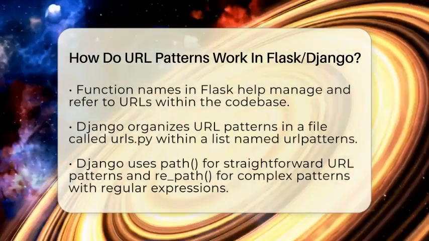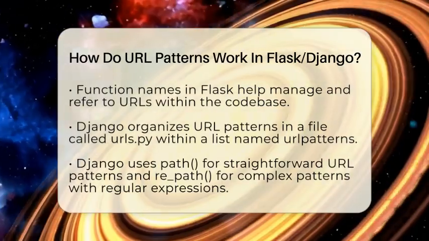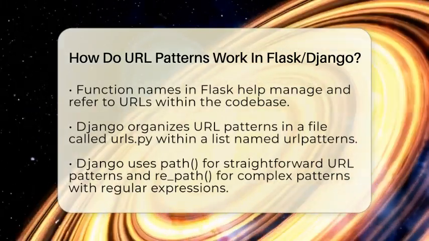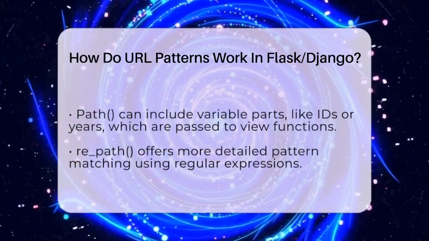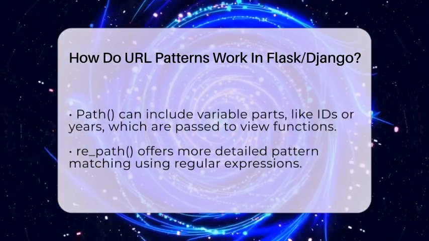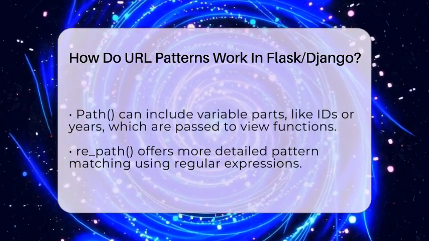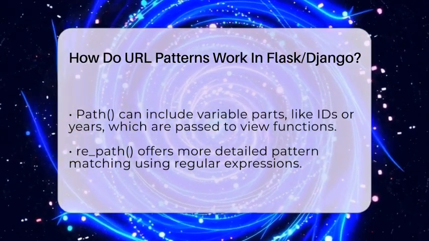Now let's look at Django. Django is a bit more structured and uses a system called URLconf, which is stored in a file named urls.py. Inside this file, you create a list called urlpatterns. Each item in this list is a pattern that connects a URL to a specific view function or class. Django provides two main ways to define these patterns: path and re_path.